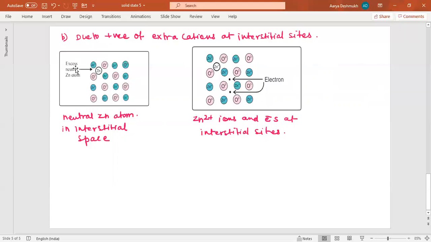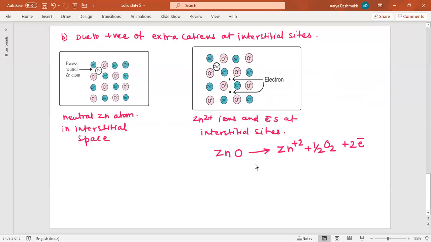You can see here, excess neutral zinc atom is present. In the second case, when ZnO is heated, it decomposes as Zn 2 plus plus half O2 plus 2 electrons are lost.